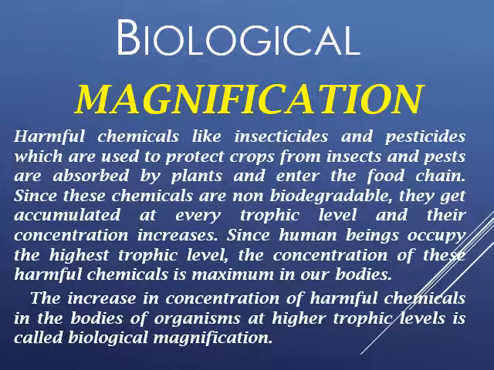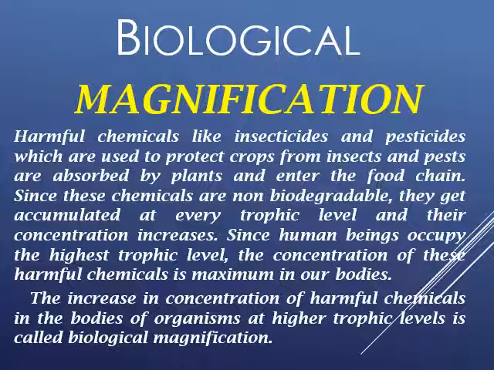Now children, another term is biological magnification. Harmful chemicals like insecticides and pesticides, which are used to protect the crop from insects and pests, are absorbed by plants and enter the food chain. Since these chemicals are non-biodegradable, they get accumulated at every trophic level and their concentration increases.